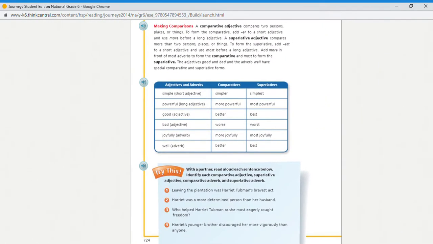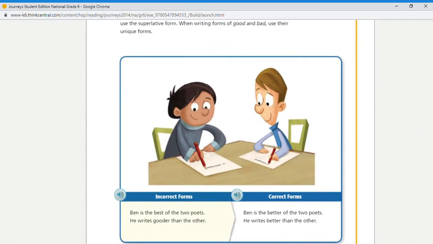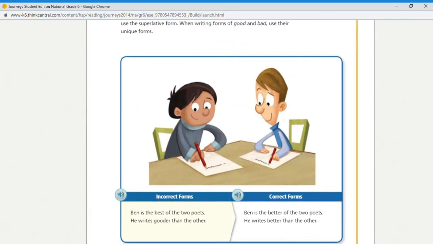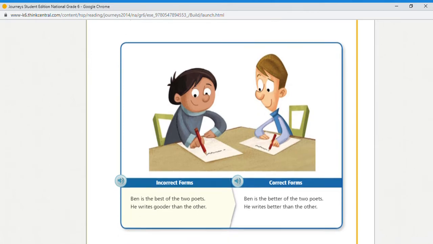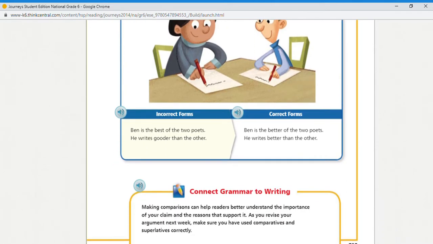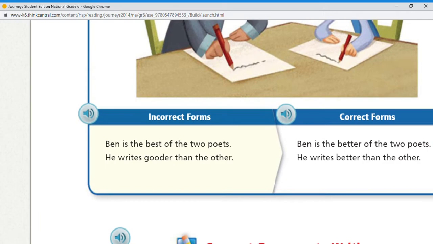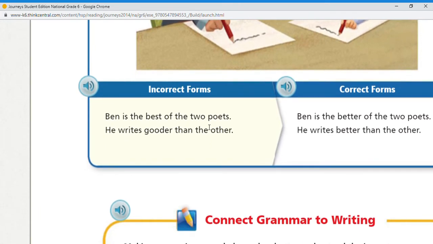So guys, if we go to page 725, we can see here that in our writing, we should be more precise and more accurate while writing our forms of comparative and superlative. Sometimes we make incorrect forms. For example, here: Ben is the best of the two poets.